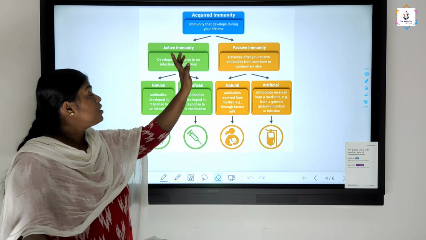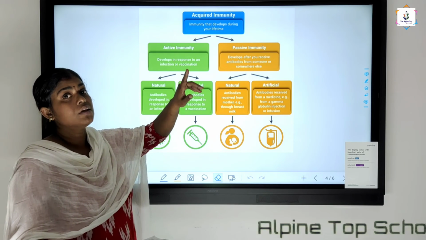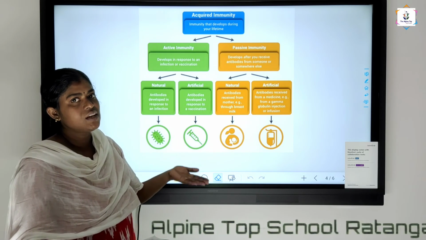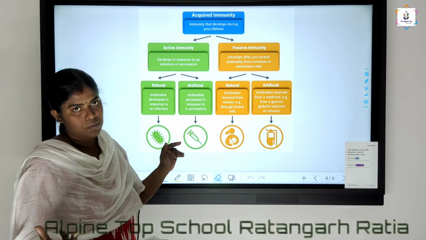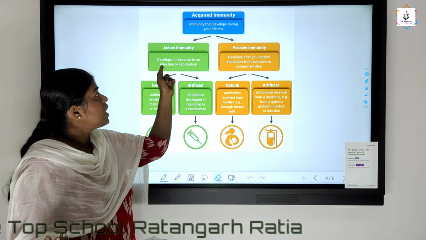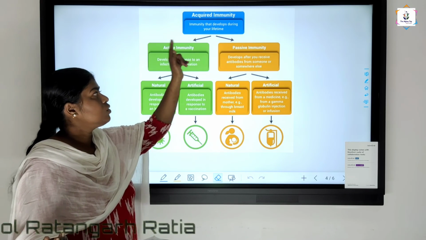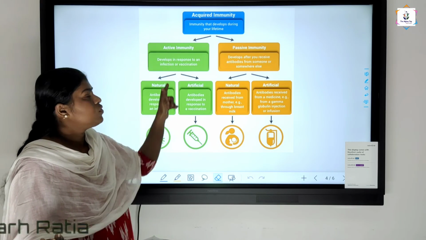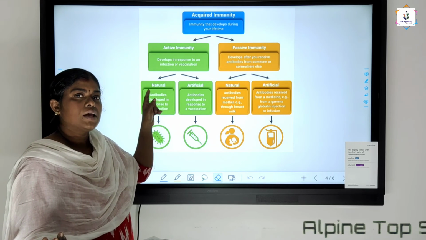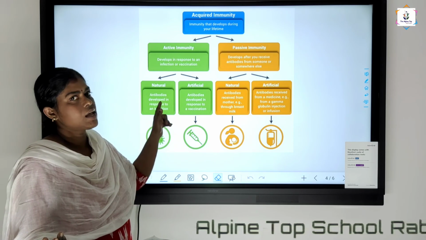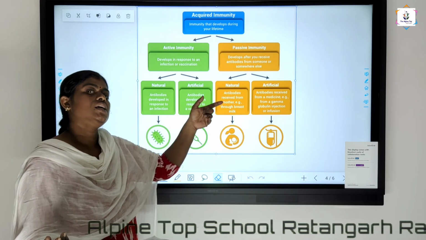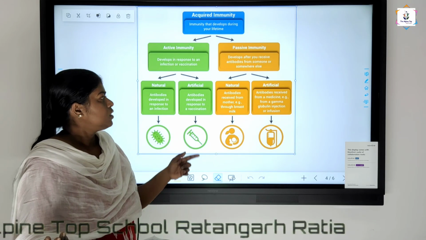So that is acquired immunity. Acquired immunity means that after birth we are exposed to different kinds of situations, and as part of that we get immunity. It can be divided into active and passive. Active, as I have told you, means the antibodies are prepared in your body itself, and passive means we are taking the antibodies from outside. That is passive immunity.